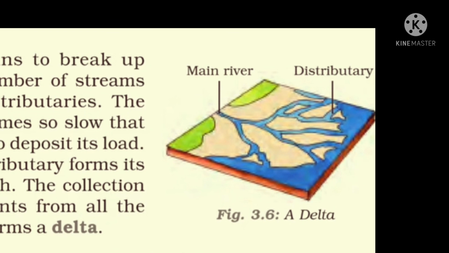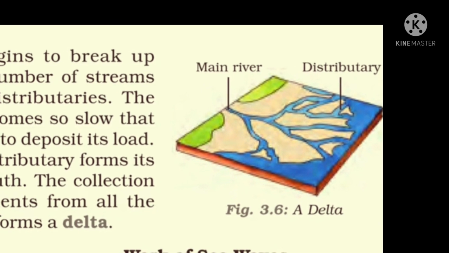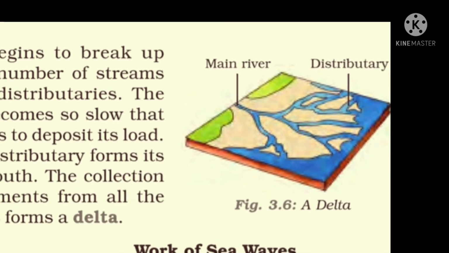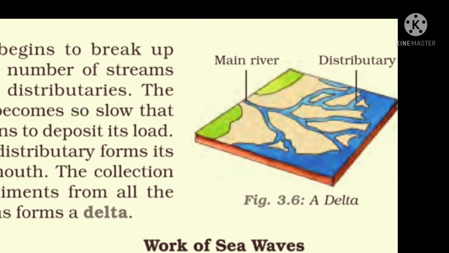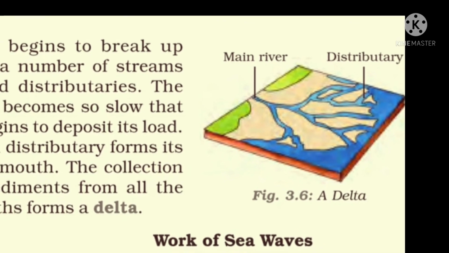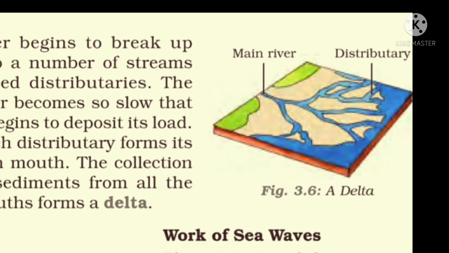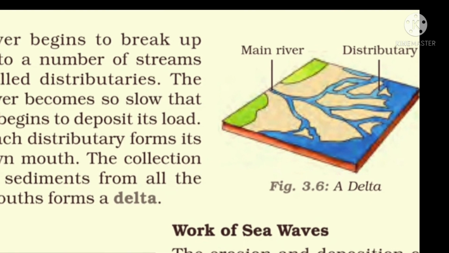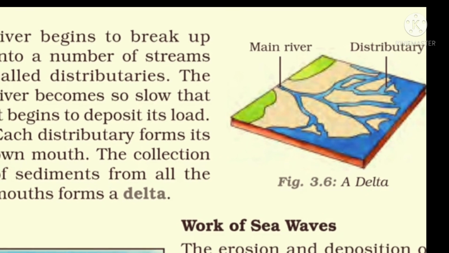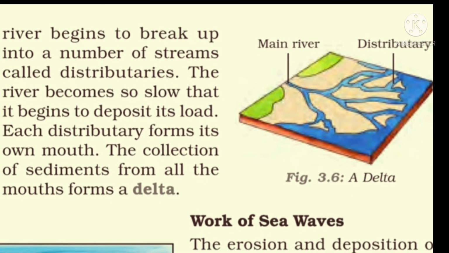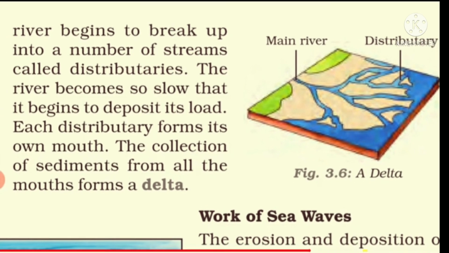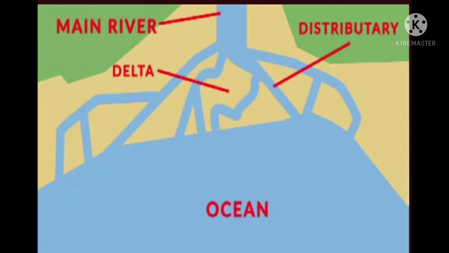Then, as the river flows and approaches the sea, the speed of the flowing water decreases and the river begins to break up into a number of streams called the distributaries. The river becomes so slow that it begins to deposit its load. Each distributary forms its own mouth. The collection of the sediments from all the mouths forms a delta.